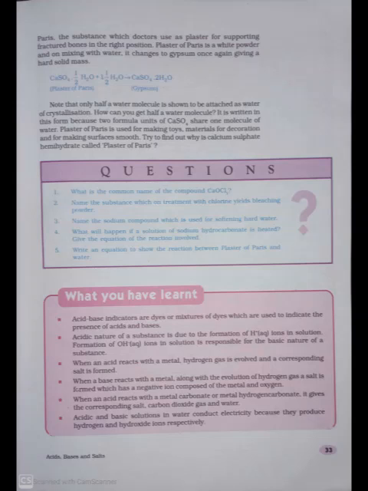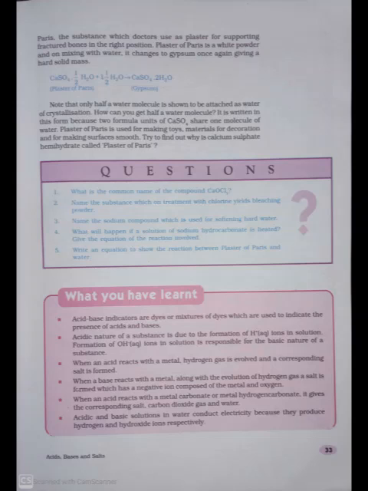The substance which doctors use as plaster for supporting fractured bone in the right position. Plaster of Paris is a white powder and on mixing with water it changes to gypsum once again, giving a hard solid mass. CaSO4·1/2 H2O plus 3/2 H2O is equal to CaSO4·2H2O, that is gypsum. Note that only half a water molecule is shown to be attached as water of crystallization.